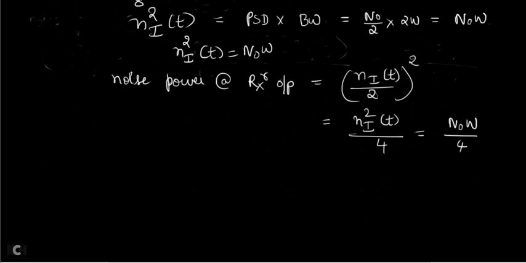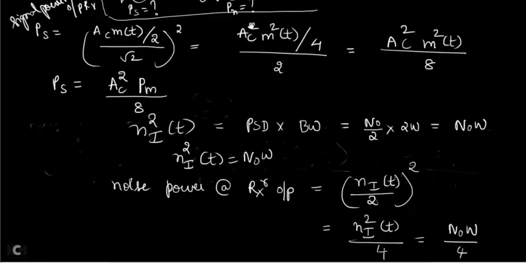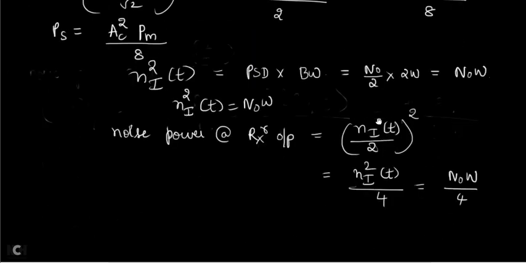Now what is the total noise power at the receiver output? Ni square of T by 2. You understood why Ni by 2 is taken? Because it contains Ni of T by 2, so for the entire thing you have to take the whole square. Now you will get Ni square of T divided by 4, which is equal to N naught into W. That you write down: N naught W divided by 4 you will get.